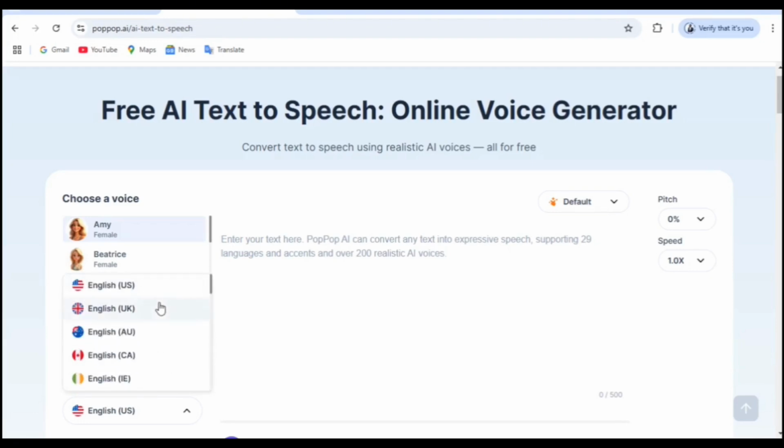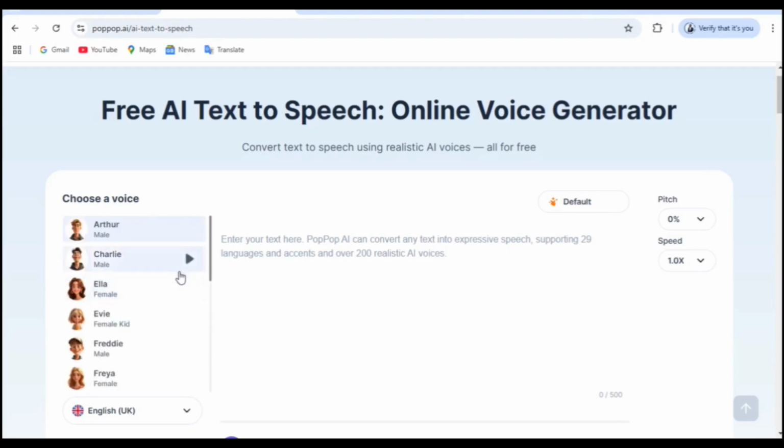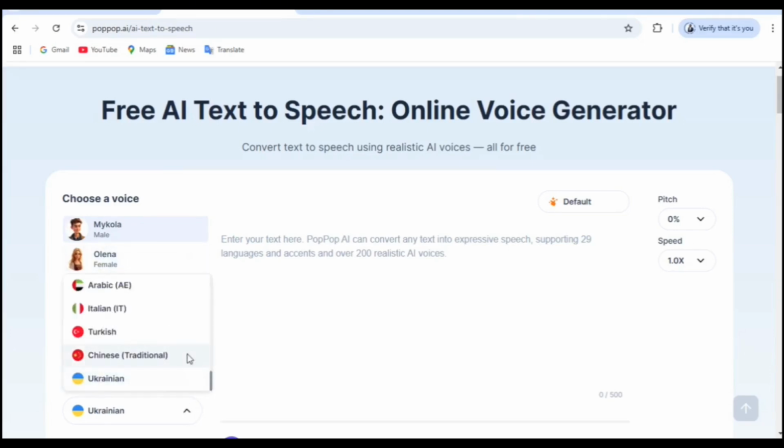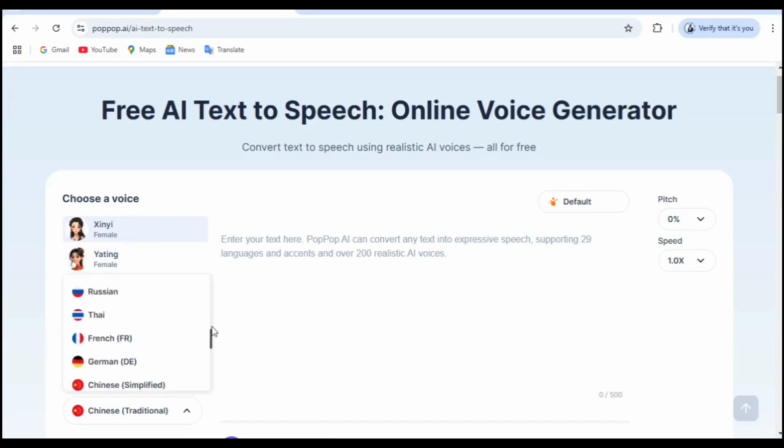If you select English UK, you'll find many voice options to choose from. The Ukrainian language has a few but great voice options. If you choose Chinese, you'll find 3 great voices to listen to. All these languages have different numbers of voice options. Some have many, while others have just a few.